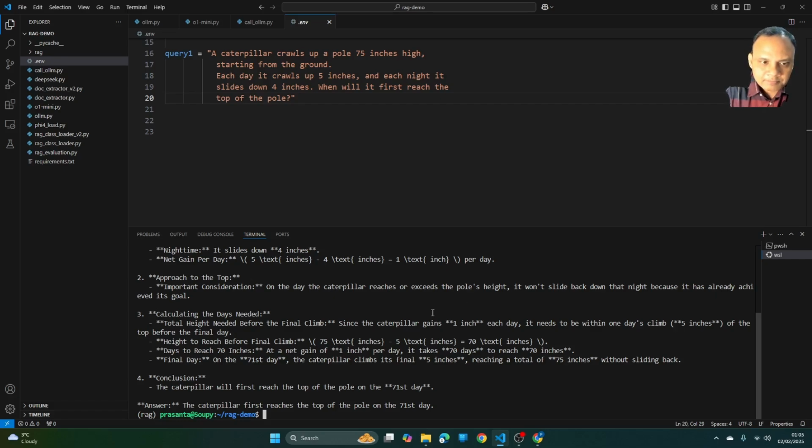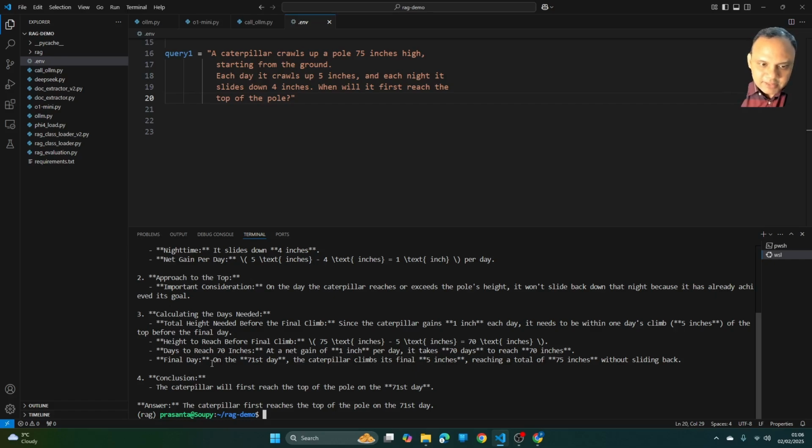That's correct. Calculating the days needed. Total height needed before the final climb. Since the caterpillar gains 1 inch each day, it needs to be within 1 day's climb, that is 5 inches, of the top before the final day. Very good. Height to reach before the final climb is 75 minus 5, 70 inches. That's great. Days to reach 70 inches at a net gain of 1 inch per day: it takes 70 days to reach 70 inches.